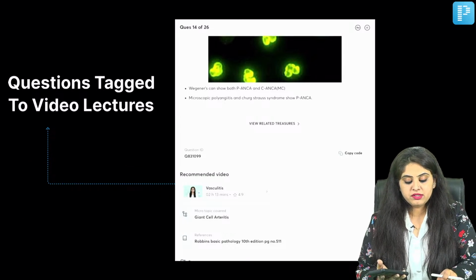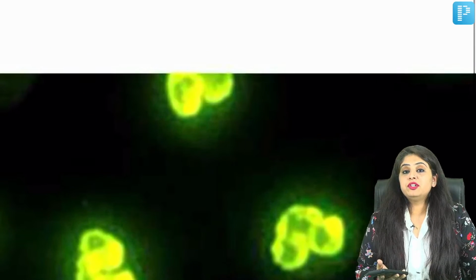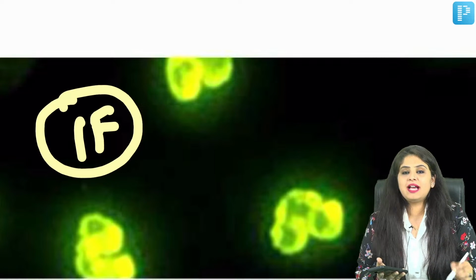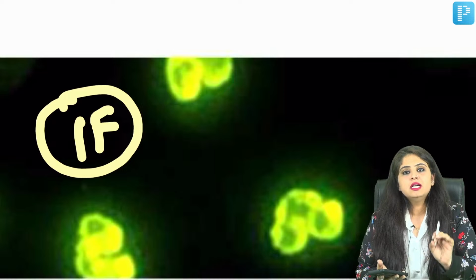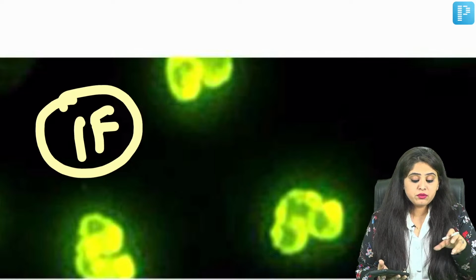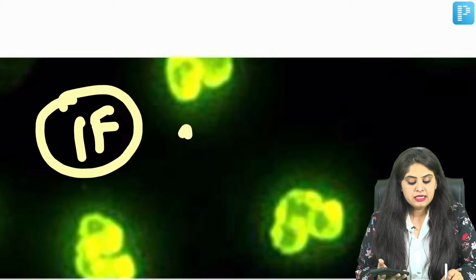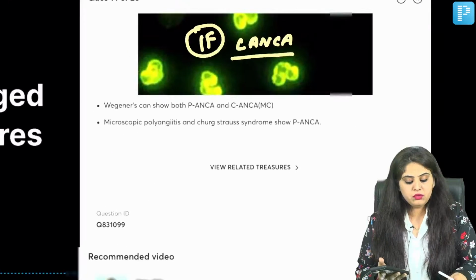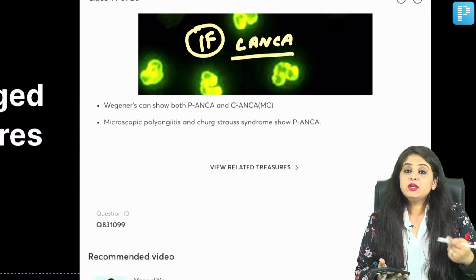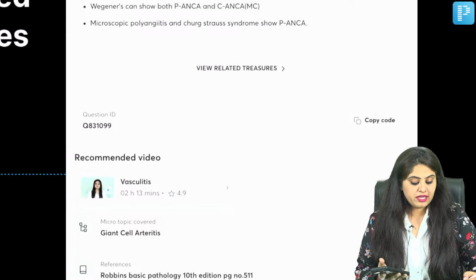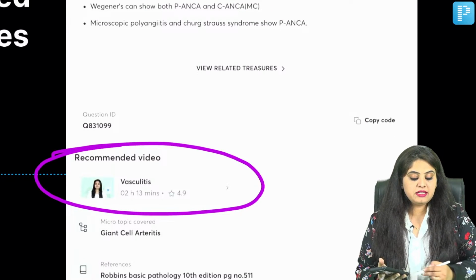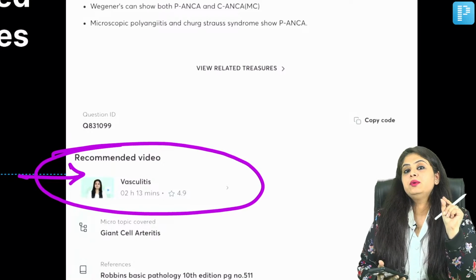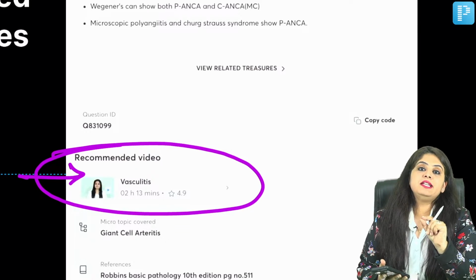So for example, what is this, guys? Let me ask you without you trying to. I hope I didn't reveal the answer. What is this? This is immunofluorescence. All of us will have a doubt in immunofluorescence. Let's admit it, it is always a time consuming thing. So when I was reading the QBank, I got stuck over here. They were explaining something to do with C ANCA and P ANCA, and I didn't understand. So what did I do? I decided that, okay, let me go back to the video, but we've done that for you. Can you see below that we have written that, you can just click it. We get you to that exact video where you can go and read about C ANCA and P ANCA.